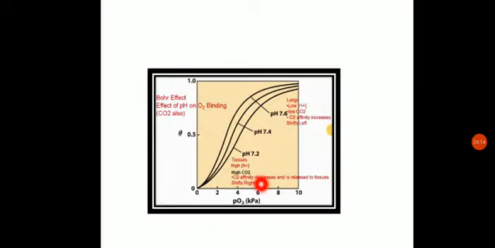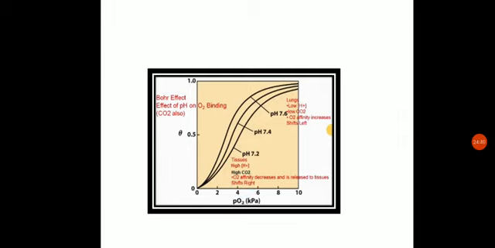So here you can see this Bohr effect. When the pH is low, what will happen? It will shift towards the right side. This is mainly found in the tissues, where the oxygen binding will be less, so the oxygen will be dissociated. In the tissues there is a high concentration of H plus and high CO2. These conditions are mainly found in the tissues.